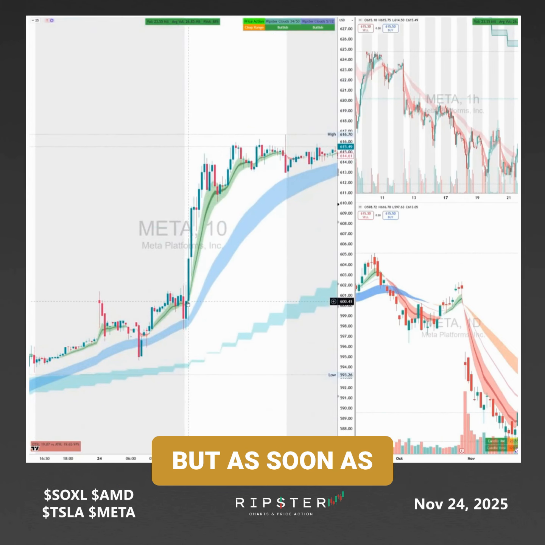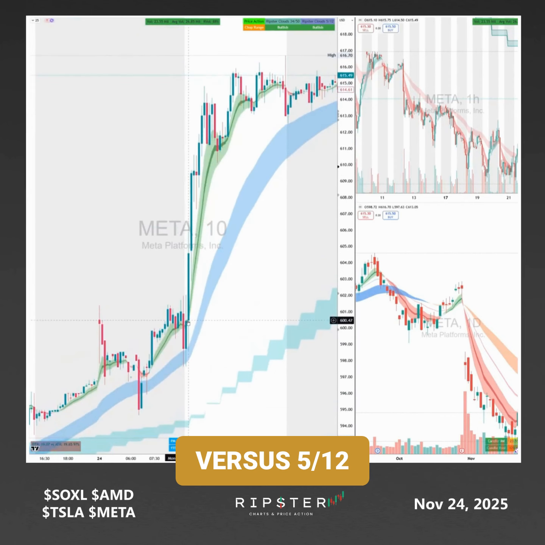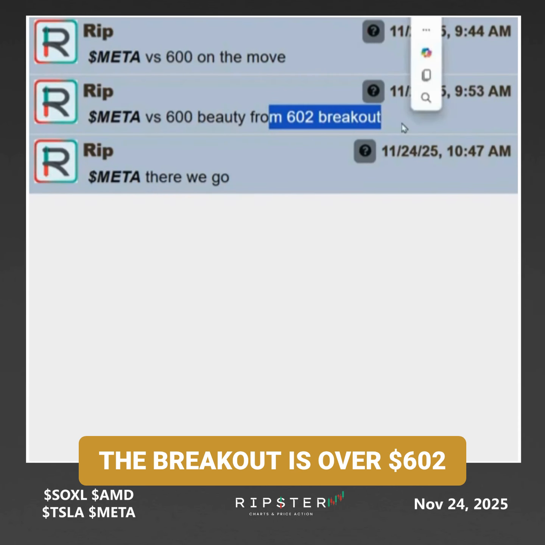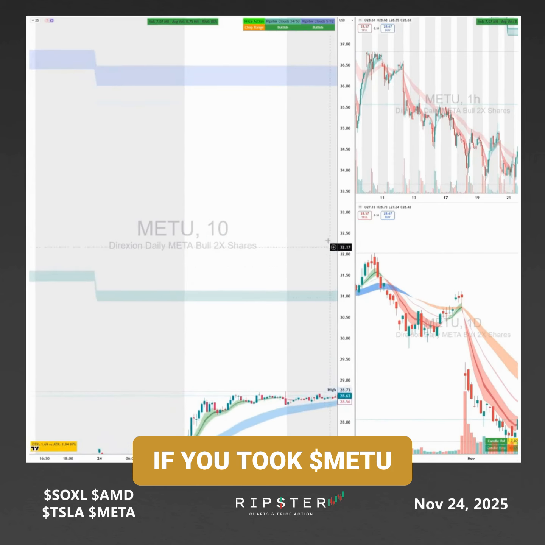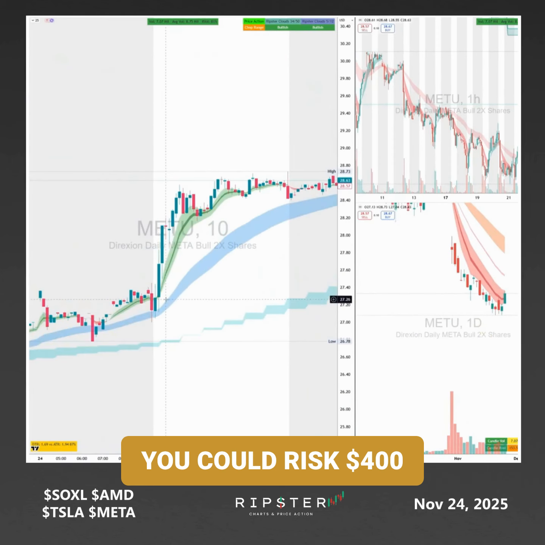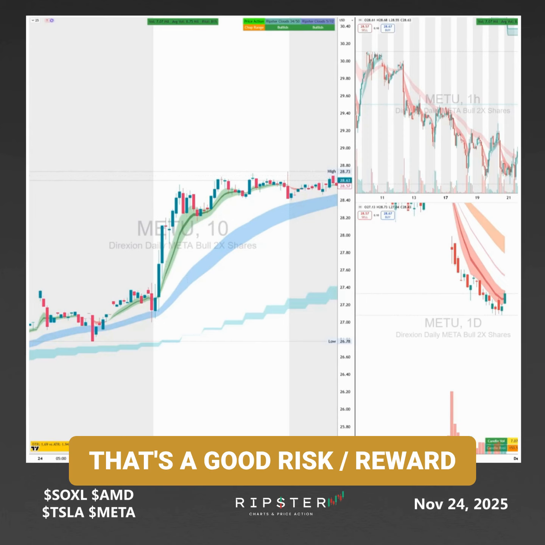That was not a long. But as soon as it crossed over the 512s, that's when I told the traders you can take it long versus 512. The breakout is over 602. And from there on, Meta ran all the way to 612. If you took Meta, you could buy a couple thousand shares. You can risk $400, and by end of the day you are making a big profit. That's a good risk reward.